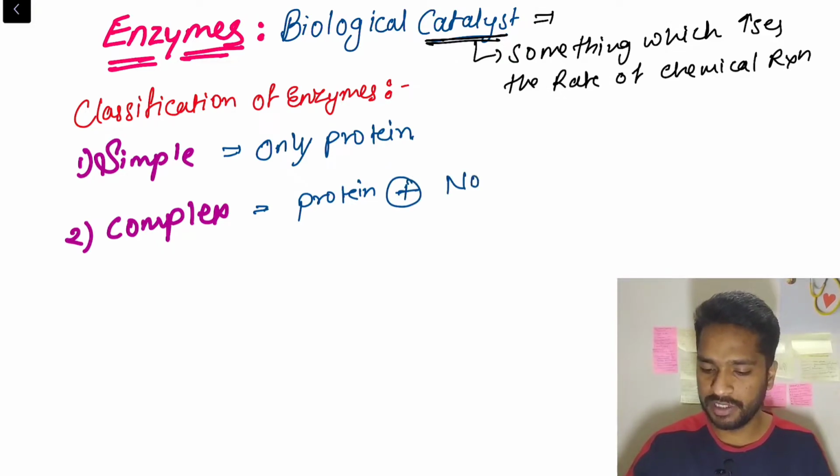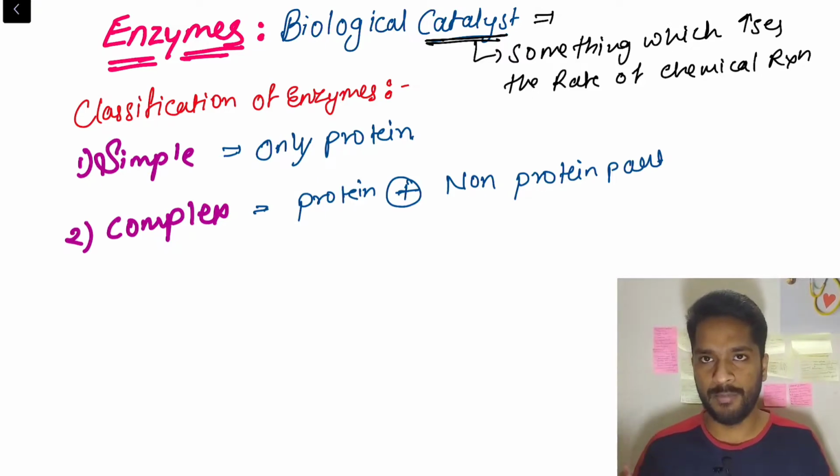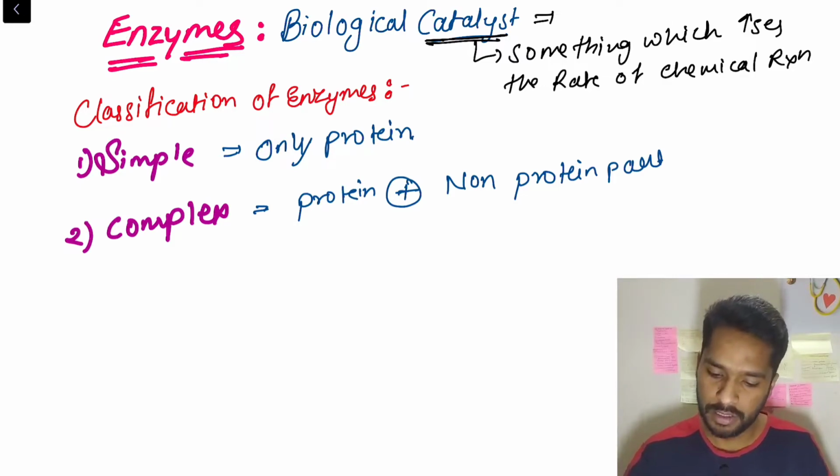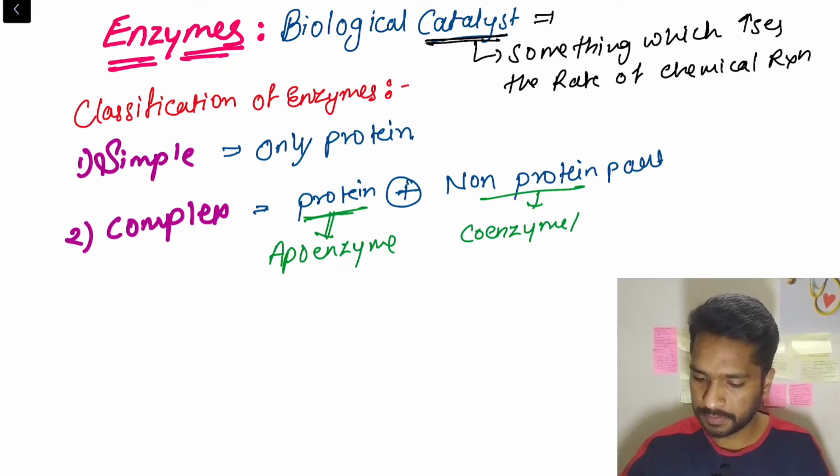The protein part is called the apoenzyme, whereas the non-protein part is the coenzyme or cofactor.